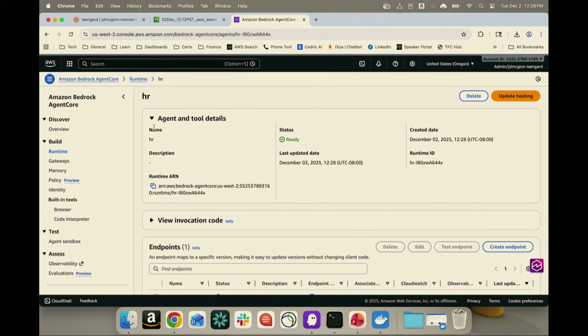Now we have to ask ourselves the question, and that question is there an easier way to do all this? Girish just wrote a ton of code. He wrote it ahead of time, obviously, but ran through a bunch of code. It's a ton of work to still create all these strands agents, create all of these different tools. And is there an easier way? Is there a way for us to maybe use an agent factory or a builder agent that we could speak to in natural language, and that agent could build agents for us on the fly from scratch according to our requirements, and then deploy them securely and scalably into Agent Core runtime? And that's what we're going to take a look at now.